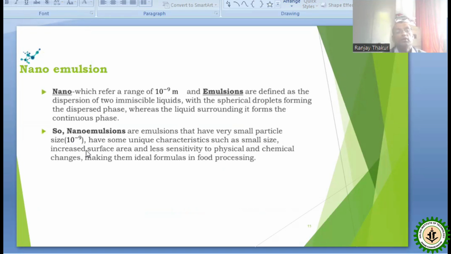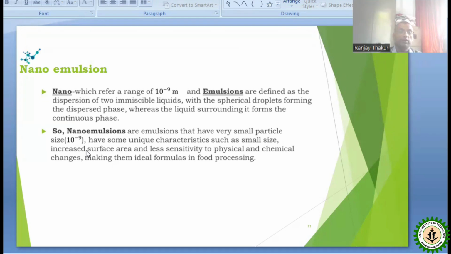So nano refers to a range of 10 power minus 9 meter, and nanoemulsions are defined as the dispersion of two immiscible liquids. Emulsion is a kind of solution in which two immiscible liquids are mixed together, forming an emulsion with spherical droplets forming the dispersed phase, whereas the liquid surrounding it forms the continuous phase, also called the dispersion medium.